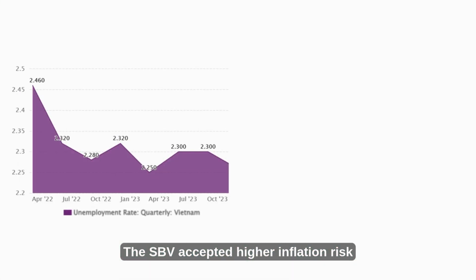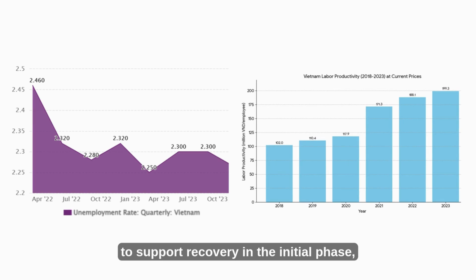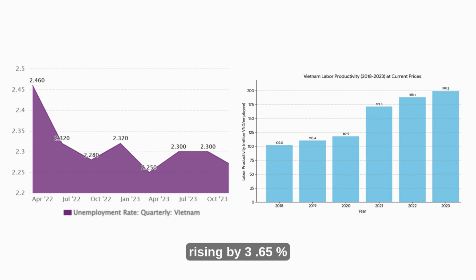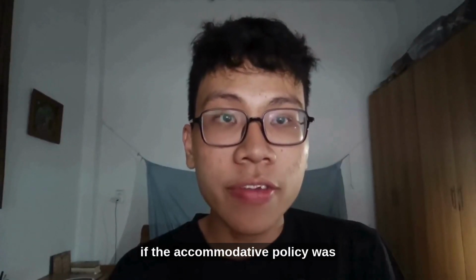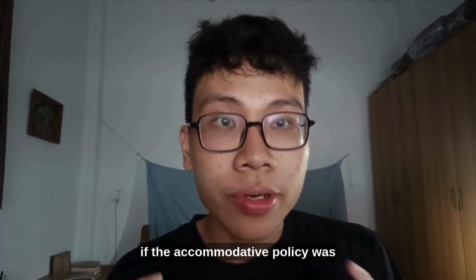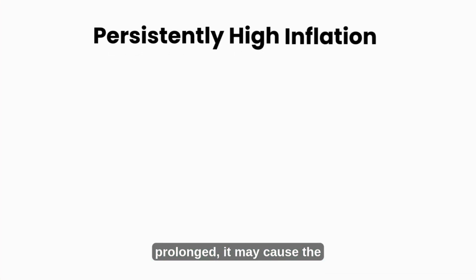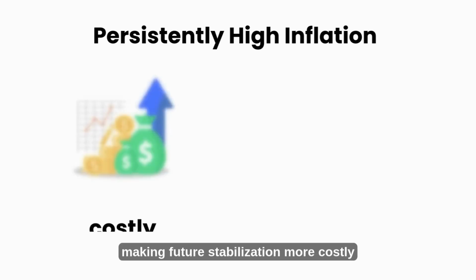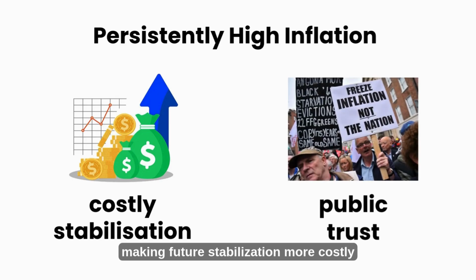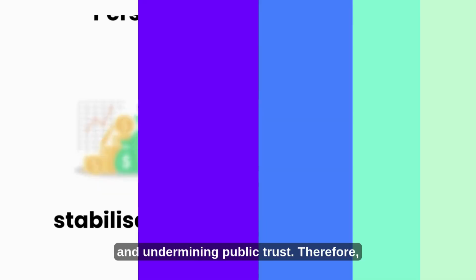The SBV accepted higher inflation risk to support recovery in the initial phase, reflected in the unemployment rate falling to 2.28% and labor productivity rising by 3.65% in 2023. However, if the accommodative policy was prolonged, it may cause persistently high inflation, making future stabilization more costly and undermining public trust.